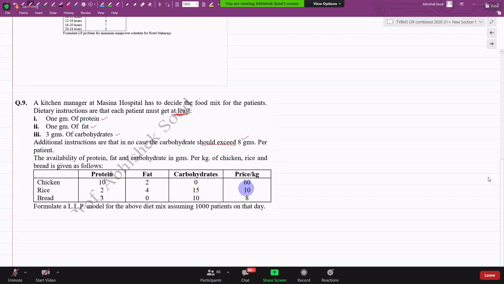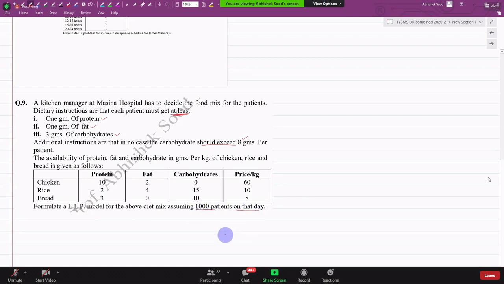It will cost you 60 rupees. Rice will give you 2 grams of protein, 4 grams of fat, 15 grams of carbohydrate. It will cost you 10 rupees per kg. Bread will give you 3 grams of protein, 0 grams of fat, 10 grams of carbohydrates. And it will cost you 8 rupees per kg. Formulate an LPP model for the above diet mix, assuming 1,000 patients on a day.